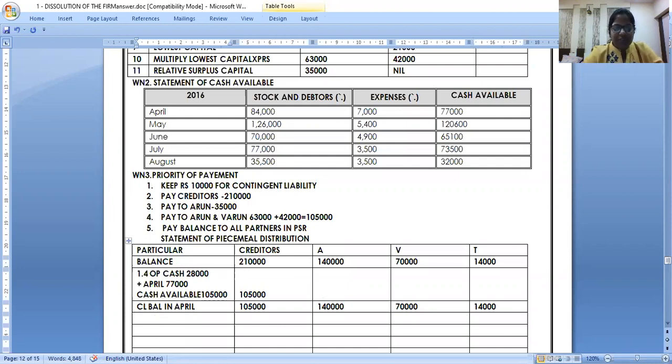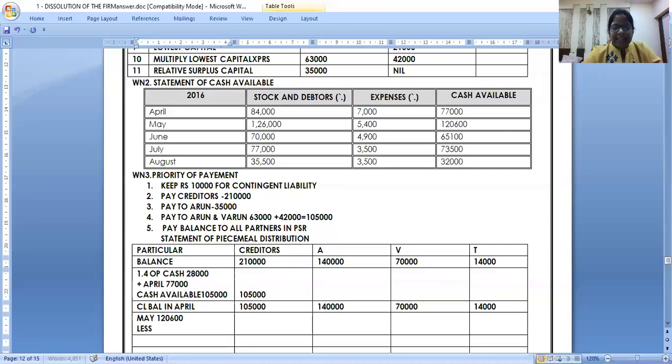Now start with May. How much is available in May? 1,20,600. Now see how I'm doing. Less first, 1,05,000. Can I pay to creditors? Yes. Don't balance now. Balance only when the month is over.